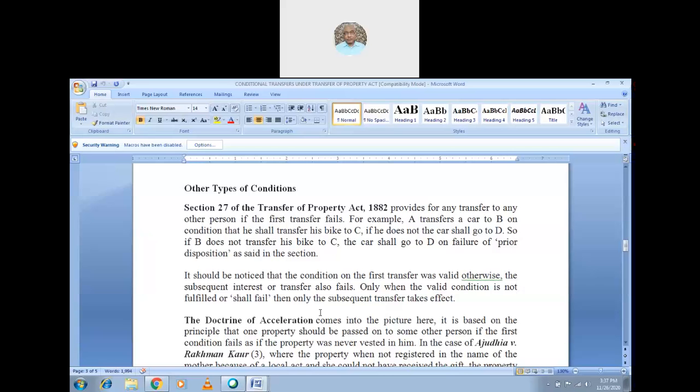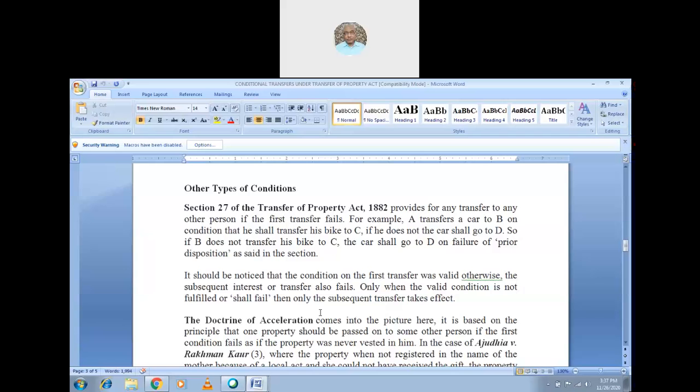The car is transferred to B on the condition that he shall transfer his bike to C. So if he does not do it, the car shall go to C. The car goes to C. Then it shall go to D. So if B does not transfer his bike to C, the car shall go to D. So, on failure of the prior disposition, as said in the section.